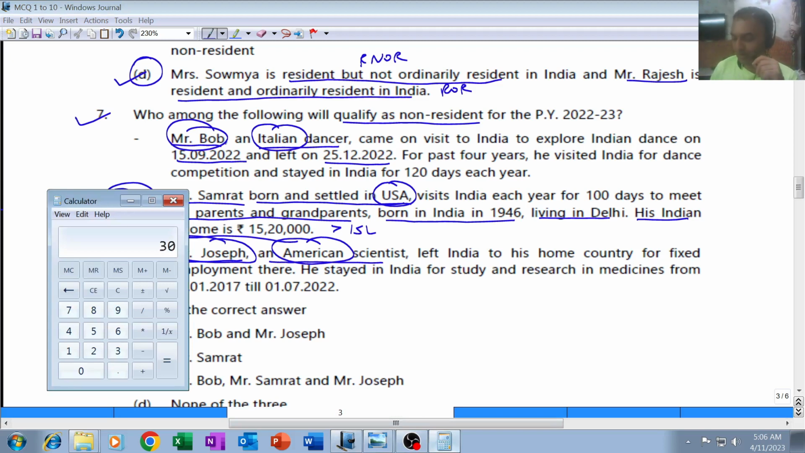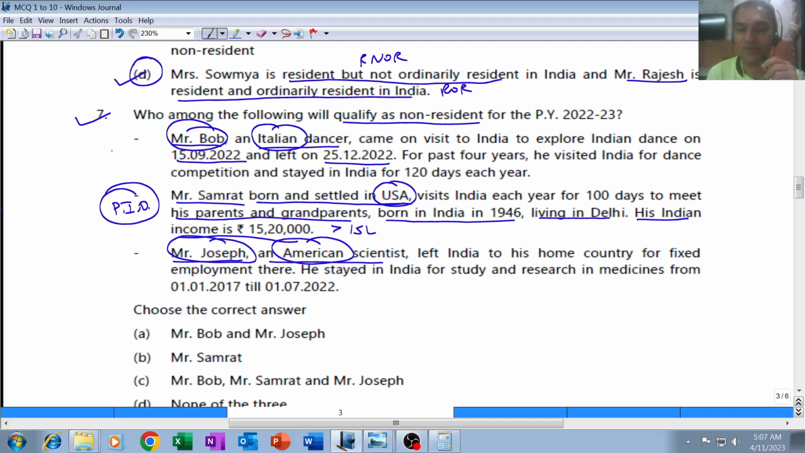15 September 22. That means September month has got 30 days. Out of 30 days, he was not present for the first 14 days. That means in September 2022 he was present in India for 16 days. September 16 plus October plus November 30 days plus December 25 days. He was present in India for 102 days. I'm writing it down here, 102 days.